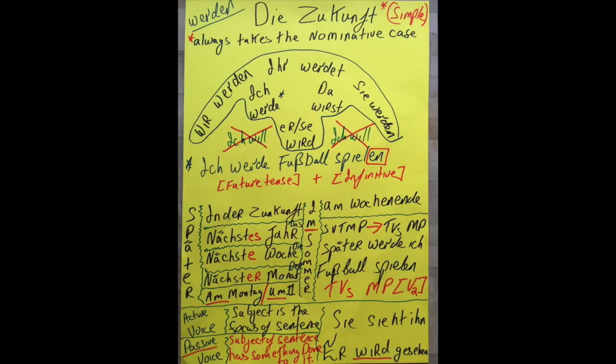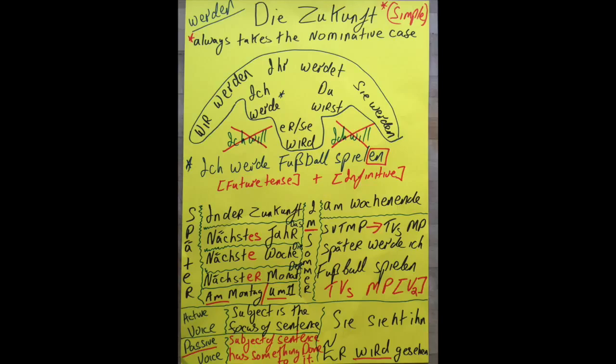So how do we use werden in a sentence? Well, quite simply. You have ich werde Fußball spielen, so you have the verb in second position, which does not change, so you have werde. If you have a second verb in a sentence, it always goes to the end of the construct. So in my class you would see SVTMP, and then in parentheses you would have the letter V and the subscript 2, which is the position of the second verb when a second verb is used. So ich werde Fußball spielen, as you will see in red on the poster.